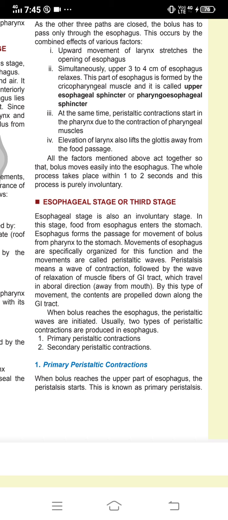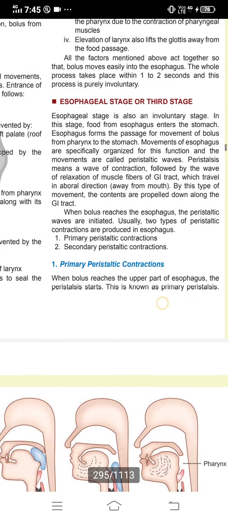Peristalsis means a wave of contraction followed by a wave of relaxation of the muscle fibers of the GI tract, which travels in the aboral direction, that is, away from the mouth. By this type of movement, the contents are propelled down along the GI tract. When the bolus reaches the esophagus, the peristaltic wave is initiated. Usually, there are two types of peristaltic contractions produced in the esophagus: primary peristaltic contraction and secondary peristaltic contraction.